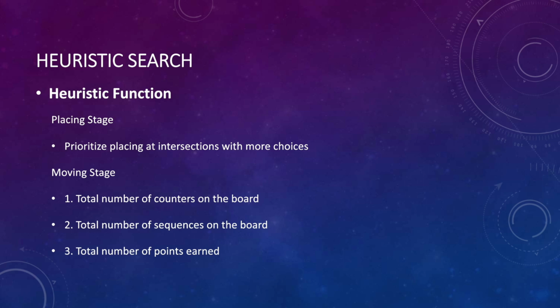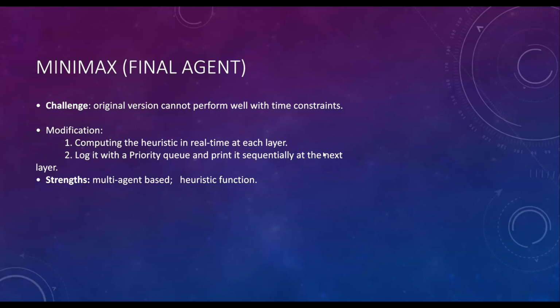But due to the limitations of the single agent policy, it was not powerful enough for the competition, so we eventually tried to further optimize this single agent policy into a multi-agent policy. The last is our final agent, custom minimax. The original version doesn't perform well with the time constraint. We improved this by computing the heuristic in real time at each layer and maintaining it with a priority queue. As minimax is based on multi-agent policy, it shows the strongest performance among our models.